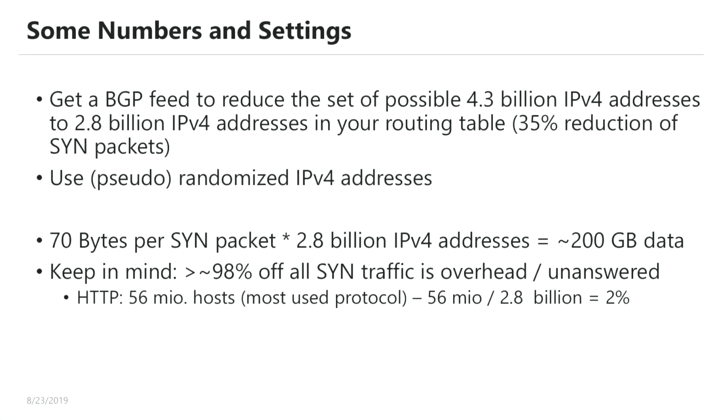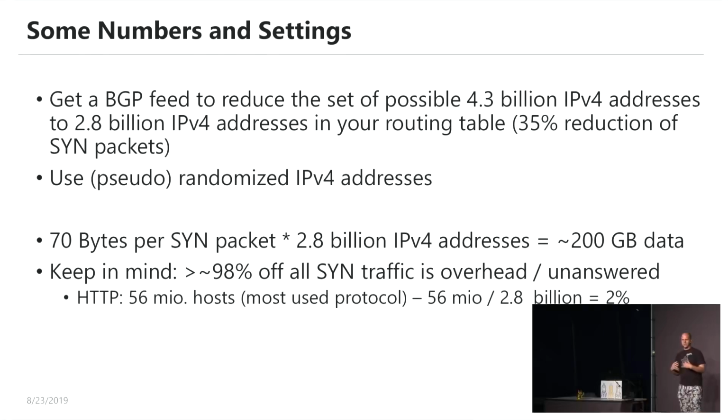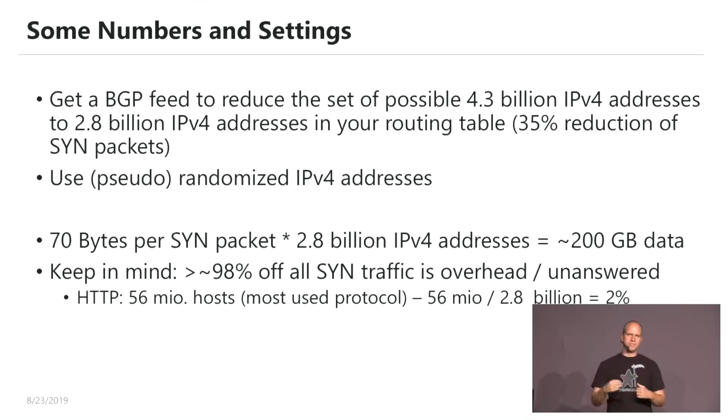So if you get some kind of BGP feed, like if you have your own BGP router or have a feed from a BGP router or use CAIDA data, you can reduce the number of TCP SYN packets by 35%, because when you only send the TCP SYN packets into the routed IP space, then you can save a lot of TCP SYN packets. You don't need to scan the private IP addresses and so on, right?